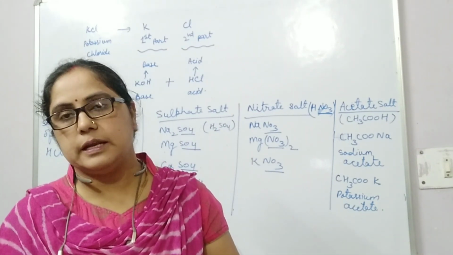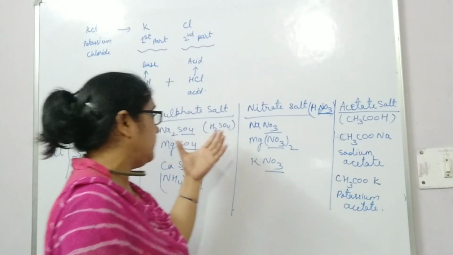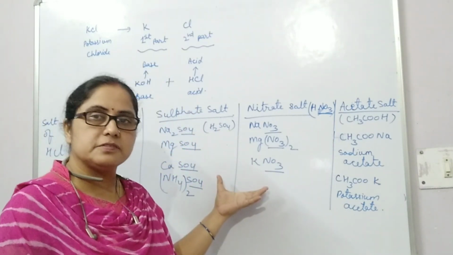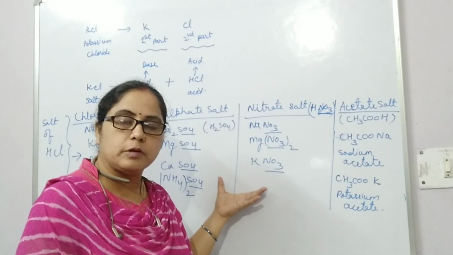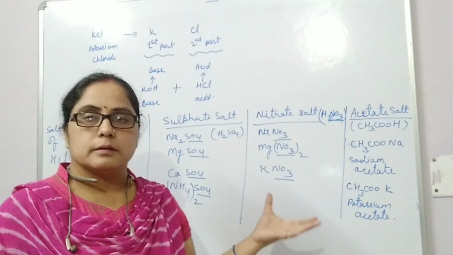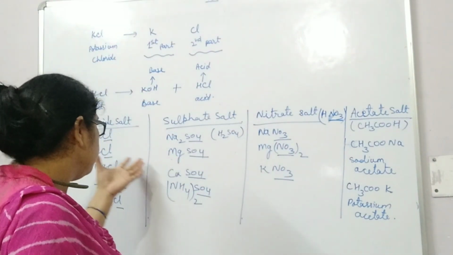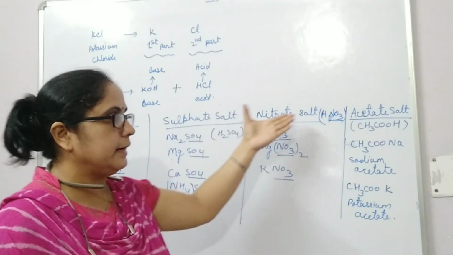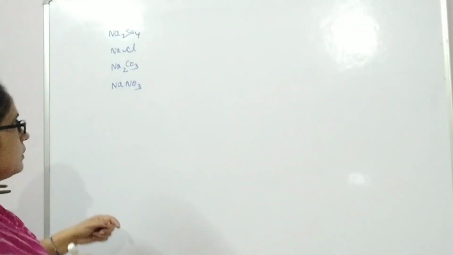We can also name salts on the basis of the first part. These were on the basis of the second part. The second part comes from the acid, and in this way we can classify the salt as chloride, sulfate, nitrate or acetate salt. On the basis of the first part of the salt, how can we name the salts?